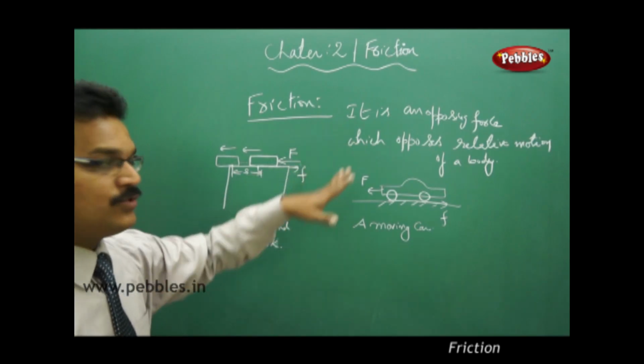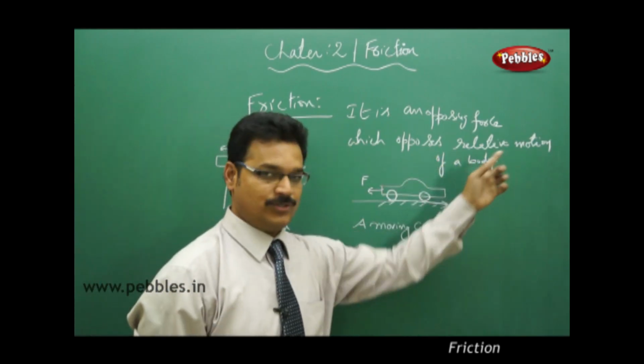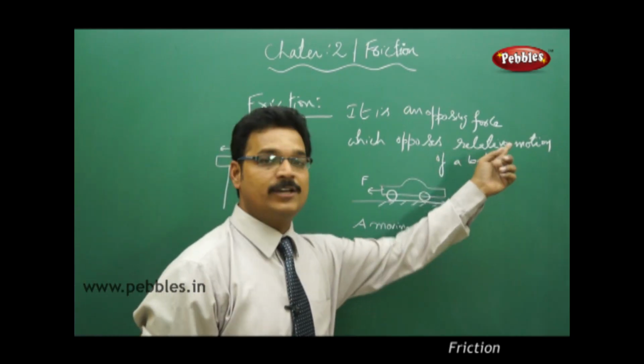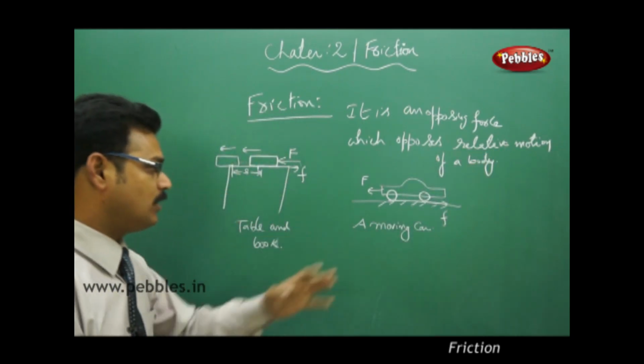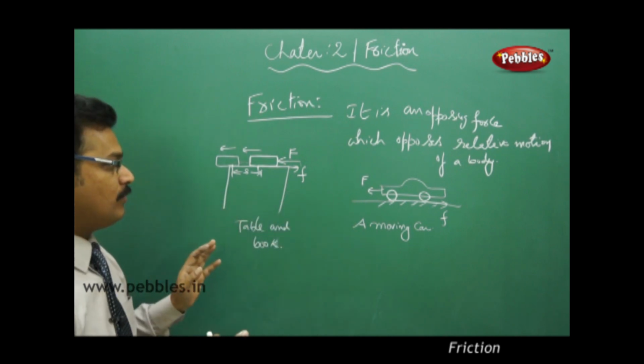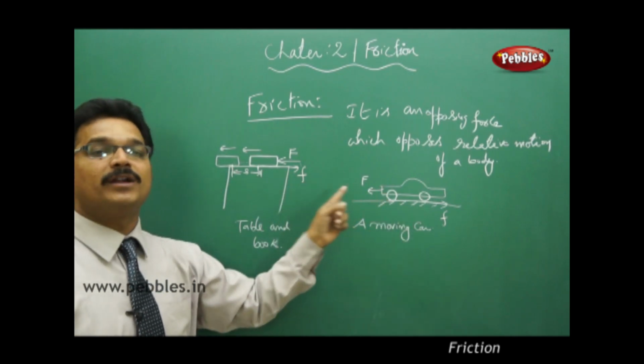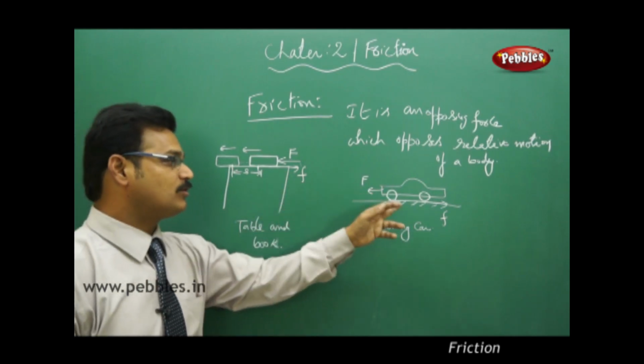Here all these words you understand. But coming to this relative motion, after two to three minutes, I will explain what relative motion means. So come back to the examples again. By the definition, saying that opposing force, these two forces are opposing the motion of the bodies. That's why those two forces are called friction.